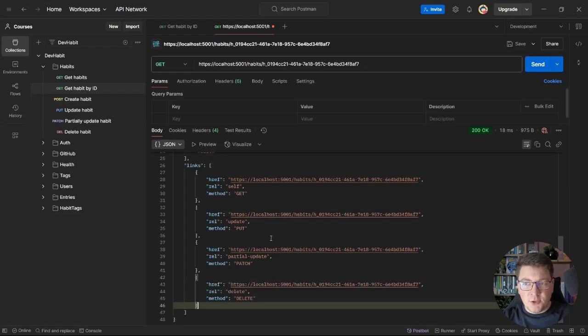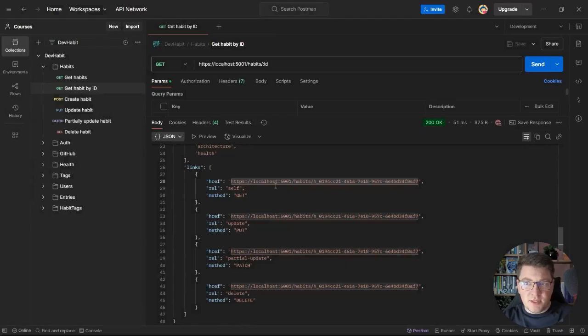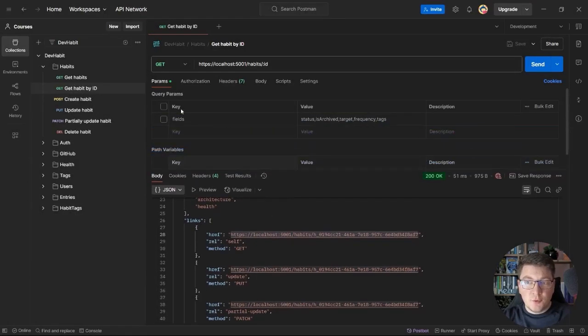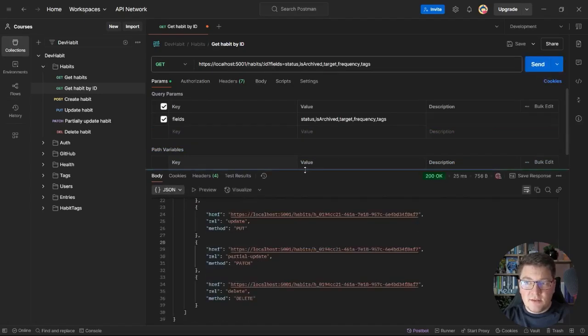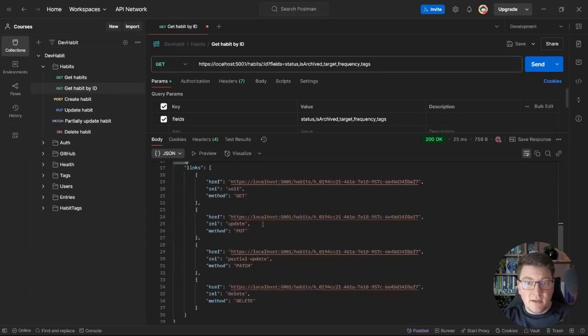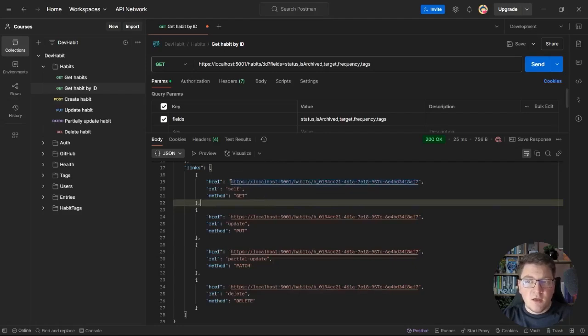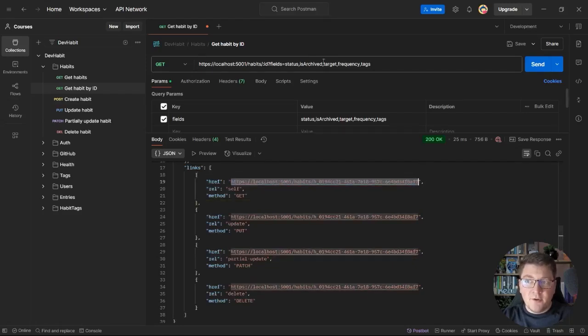Now, if you were paying attention, you might have noticed a subtle bug that I introduced in the current implementation. Let me try to introduce support for data shaping in this request by introducing the fields query parameter. And I will send this request, and we do get back a response. Our data shaping is working as before, and we also get back the hypermedia links in the response. But if you take a look at the self-referencing link, you will see that it's incorrect. There is no query parameter present for the fields, only the base URI for this resource. And this isn't really the correct hypermedia link to return in this example.